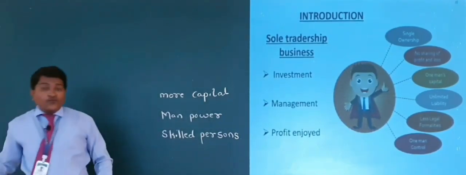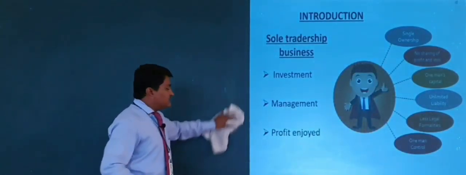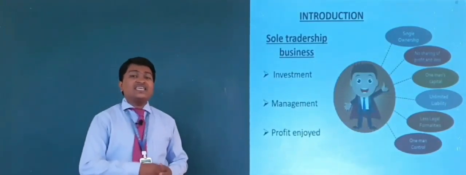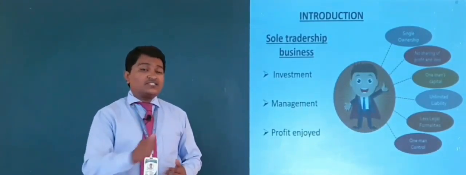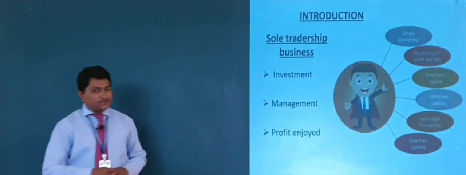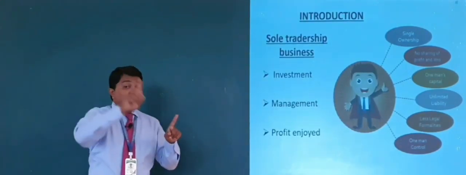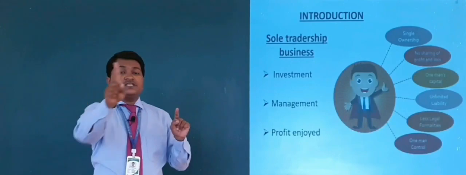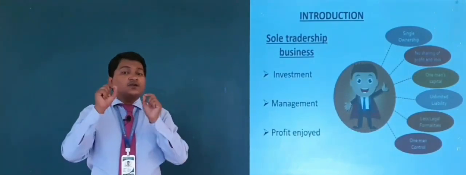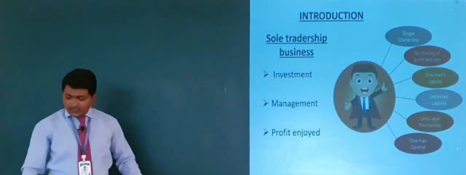By this, we know one thing here. Partnership business is the second form of business. Then what is the first form of business? Yes, very good, it is sole tradership business. So sole tradership is the first form of business and partnership is the second form of business. And why did partnership business come into existence? To overcome some drawbacks of sole tradership, right?